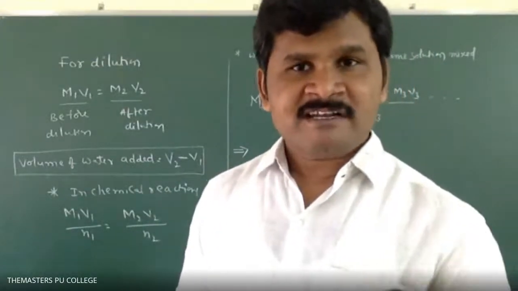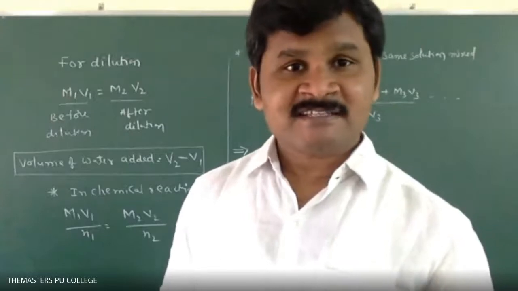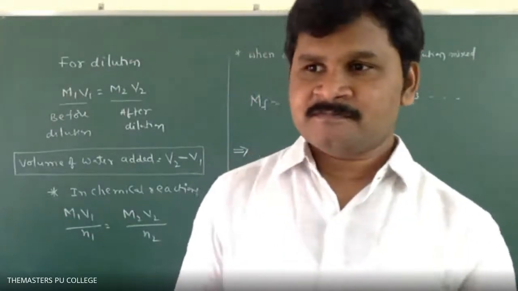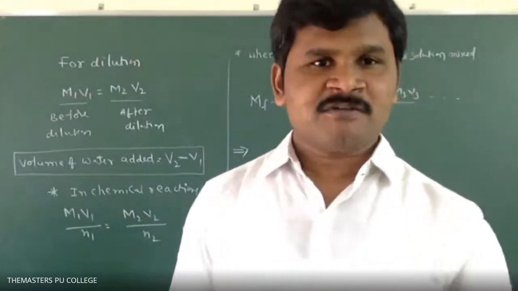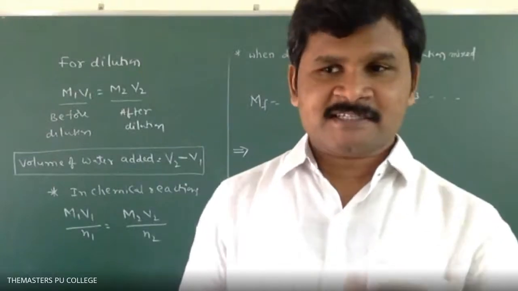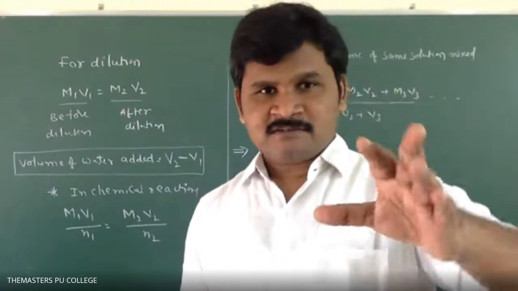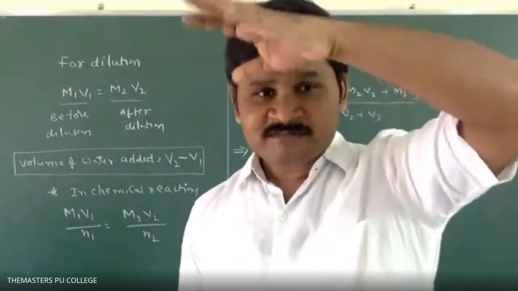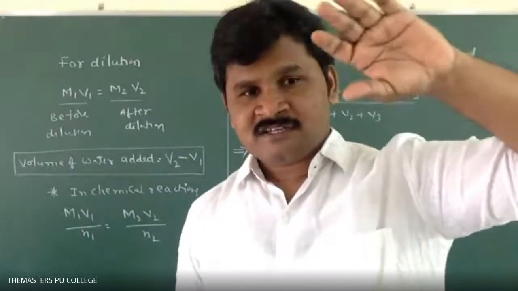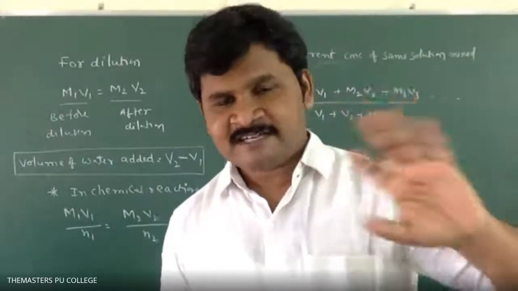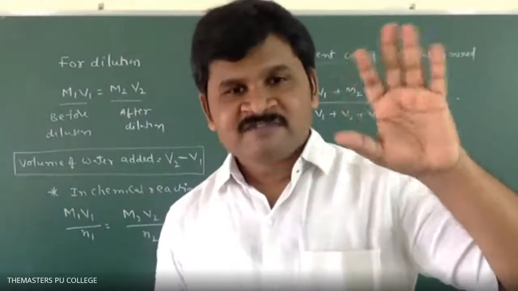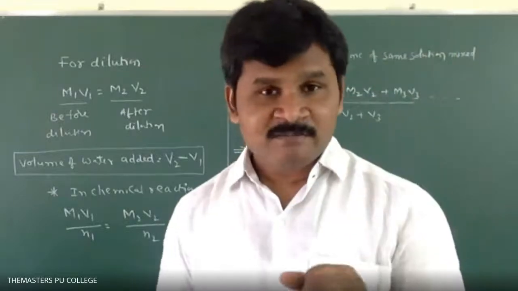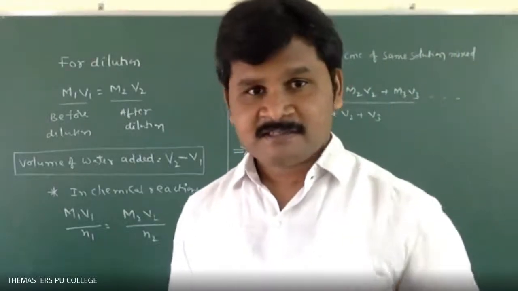To understand which factor concentration depends on, we have one unit in our chemistry, that is chemical kinetics. We will discuss it in second PUC. You asked, how if three different substances are there, how to take? On which factor it depends, we can calculate using chemical kinetics.